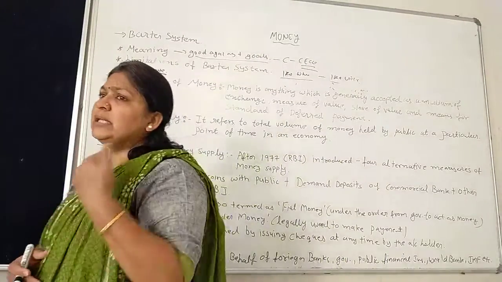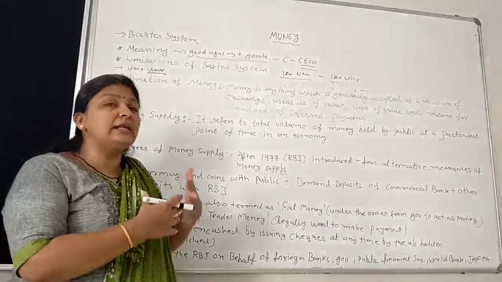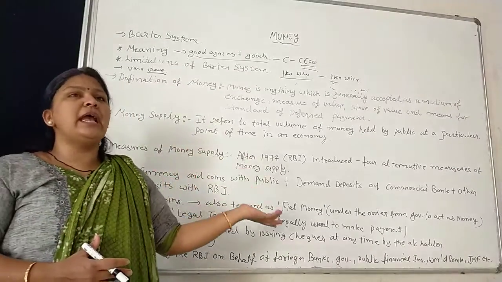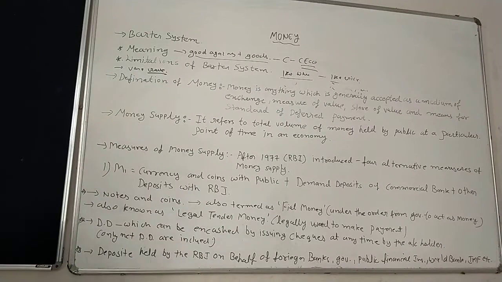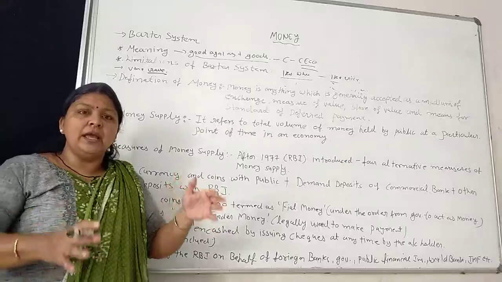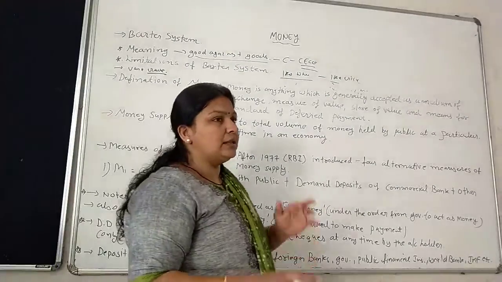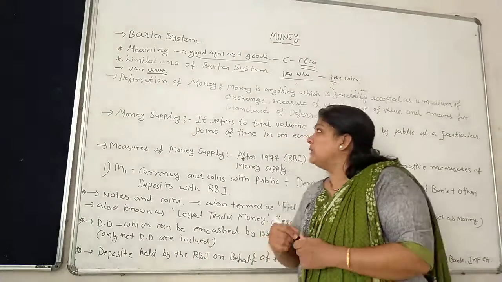But at that time, that is a store of value. 1,000 kilograms of wheat, that is a store of value. It is very difficult to store the goods every time in future conditions. Most of the goods like wheat, rice, vegetables, etc. do not possess durability. Durability is not there. We cannot keep them durable for many years. But nowadays, if I want to preserve money in the bank or in my cupboard, that is durability.